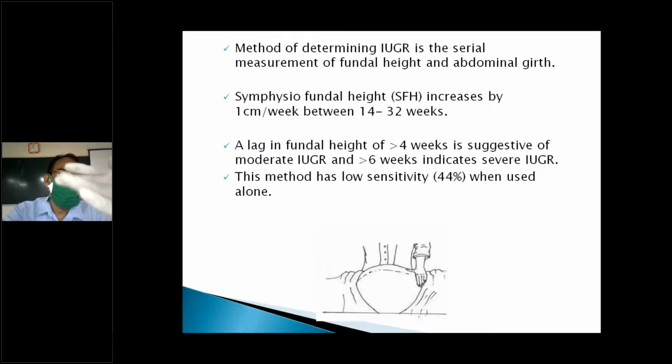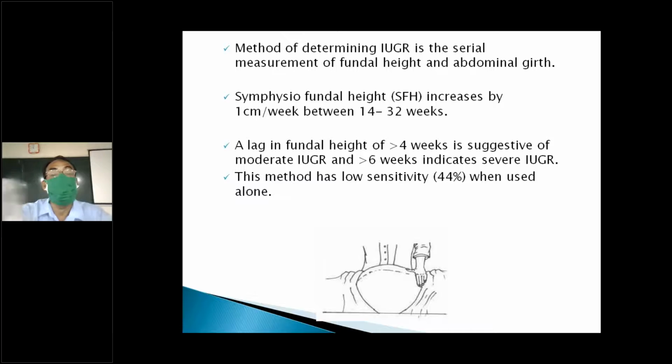At 12 weeks, it is just palpable. At 24 weeks, it is around the umbilicus. At 36 weeks, it is at the xiphisternum and gradually reduces. So we have to make this serial also. If there is a discrepancy of more than 4 weeks, then we'll suspect IUGR. But before that, you have to make sure there is no uterine abnormality, no fibroid, no full rectum, all these things, as they will alter your finding.